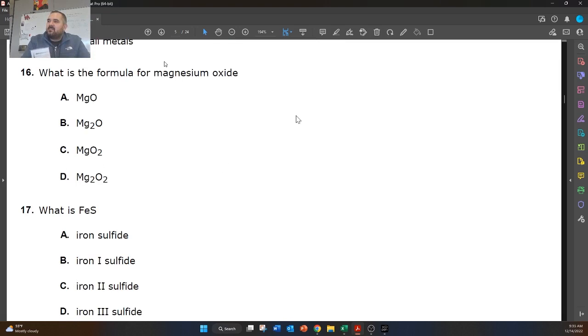So to answer this, we need to know if this is going to be ionic or covalent. So ionic, just so y'all remember, ionic is going to be a metal plus a nonmetal, and then covalent is going to be nonmetal plus nonmetal. In this case, we have magnesium. Magnesium is a metal, so this has to be ionic.